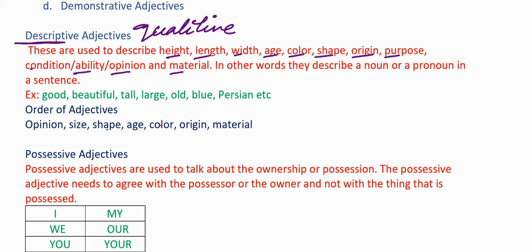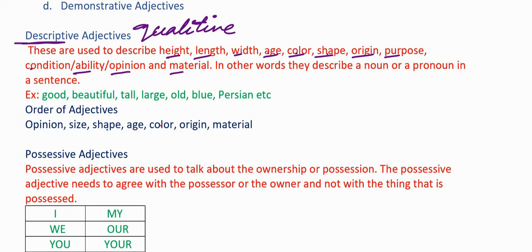What is the other name for descriptive adjectives? Qualitative adjectives. We use these adjectives whenever we want to talk about the height, length, width, age, color, shape of the noun or a pronoun in a sentence, or they give us details or information about the height, length, width, age, color, shape, etc. of the noun or a pronoun in a sentence.